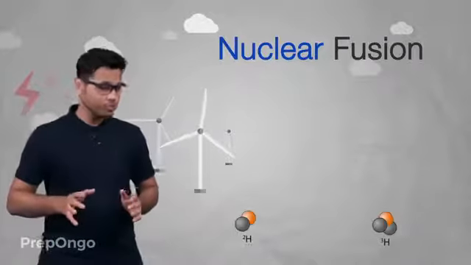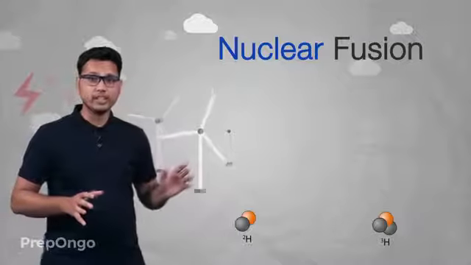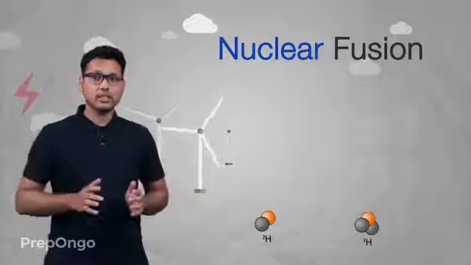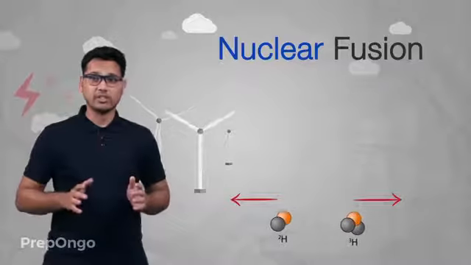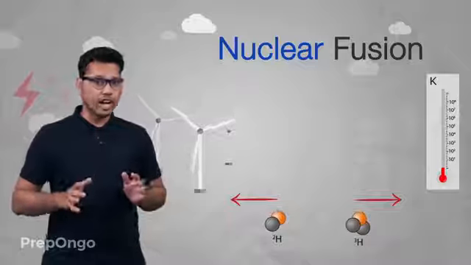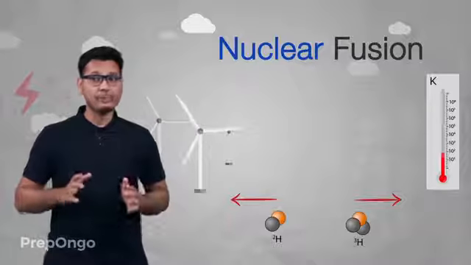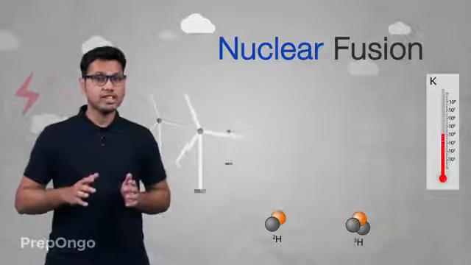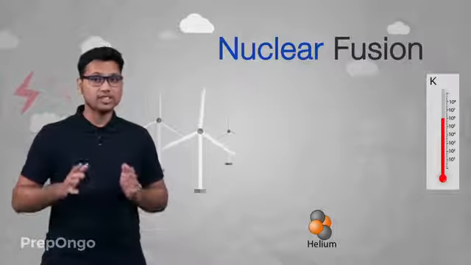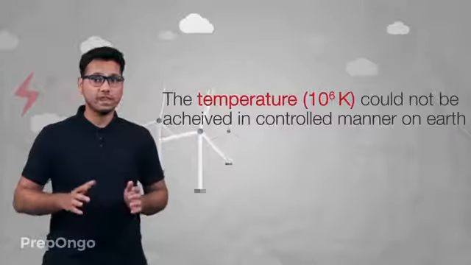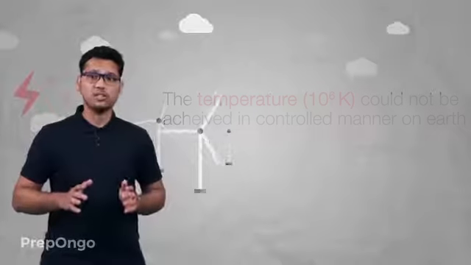When we try to bring these two nuclei together, they experience a large amount of electrostatic repulsion. To overcome that repulsion, we need very high temperatures, up to 10 raised to power 6 Kelvin, and those temperatures cannot be achieved in a controlled manner on Earth.